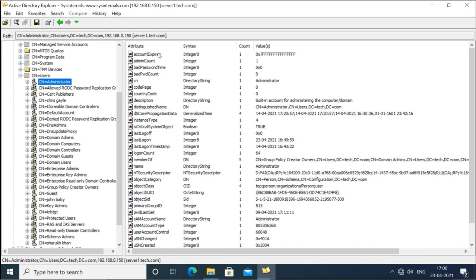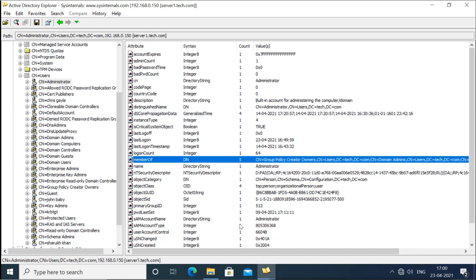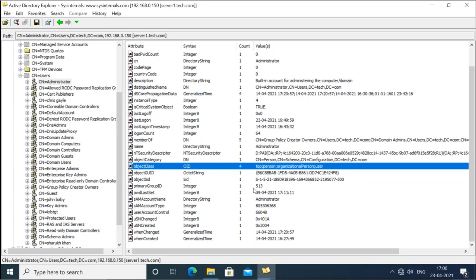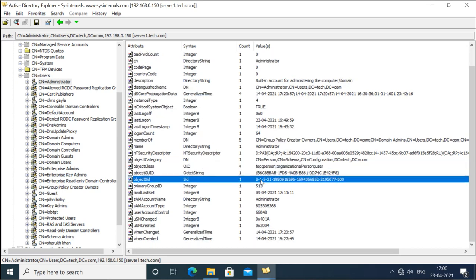It is very detailed, like the account expiry, admin count, bad password time, bad password count, all this information. It shows which groups it is a member of, and the object class, OID of the object, SID of the object. So it shows lots of information here.